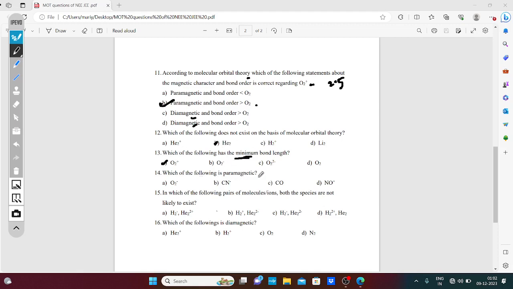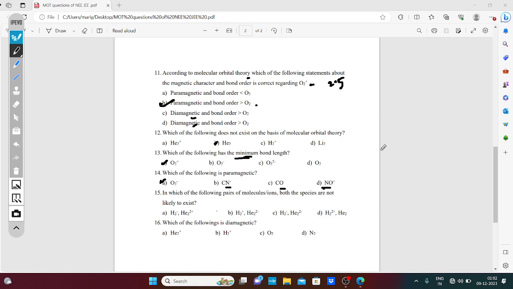Which of the following is paramagnetic? See, oxygen is only paramagnetic in nature, you know that. Here I want to give one more piece of information regarding the heteroatomic molecules CN, CO and NO plus.